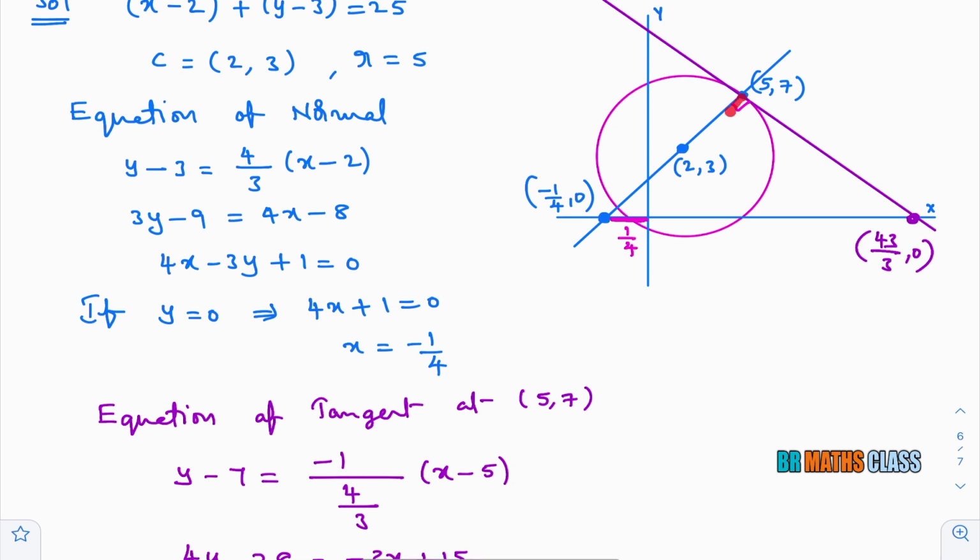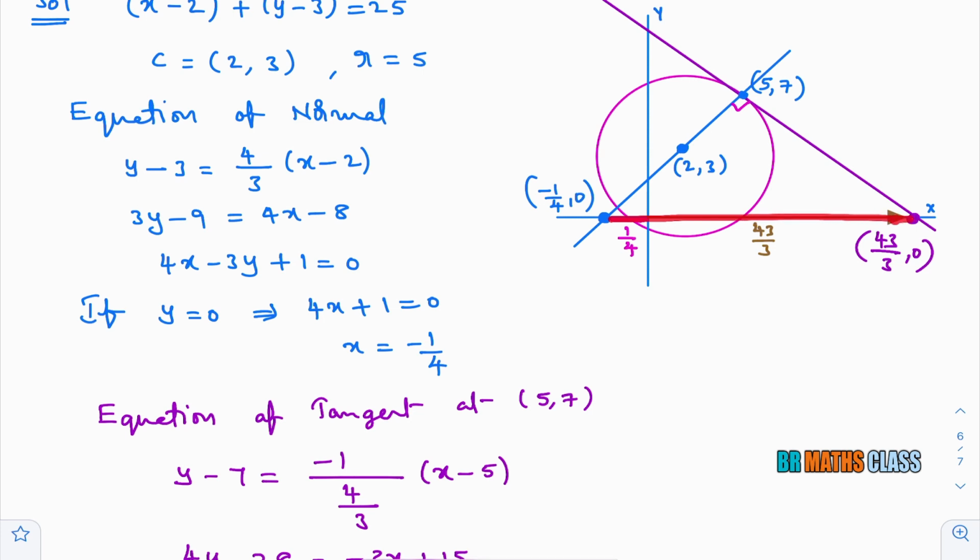What am I trying to calculate? I am trying to calculate the area of this triangle. Now I already know this length is 1/4, and as I got this point (43/3, 0), this length is 43/3. To calculate the area of the triangle, I know area is half into base into height.